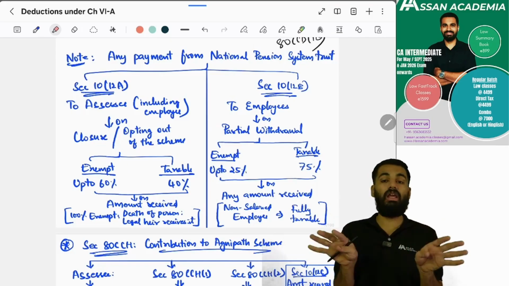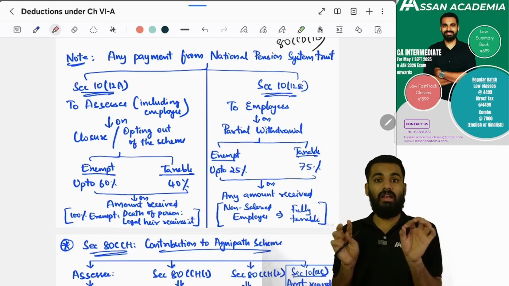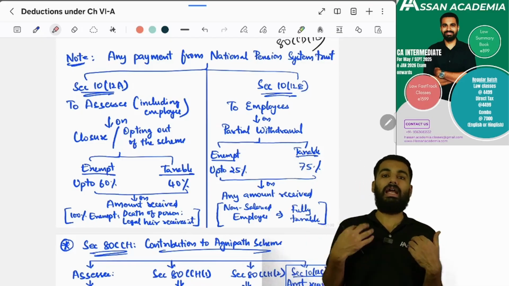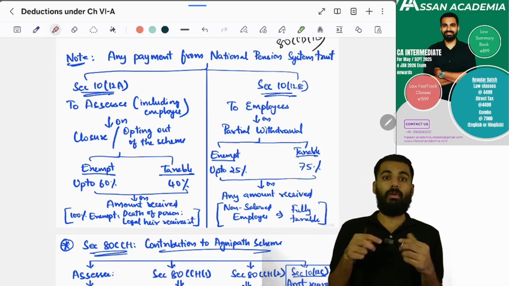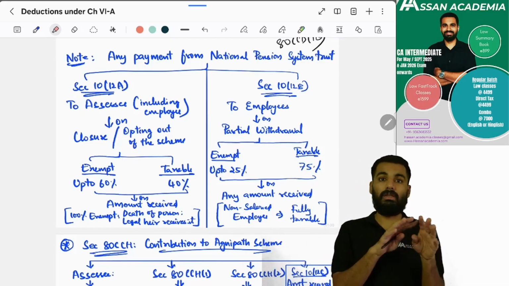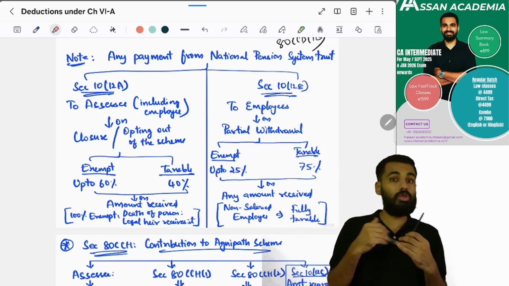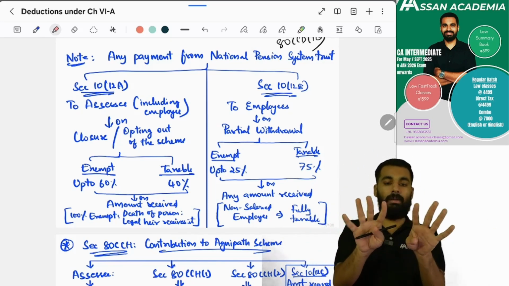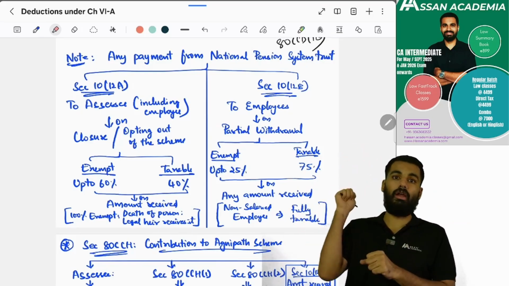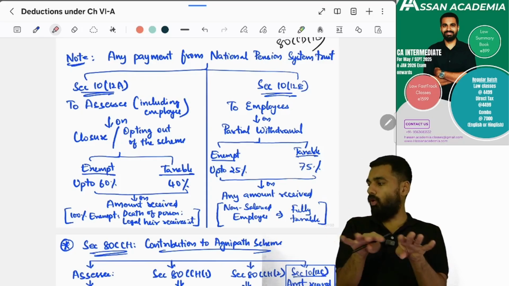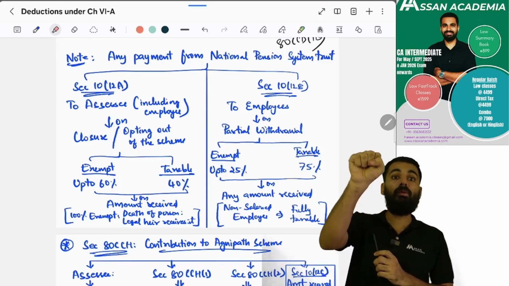Next, if the assessee in this NPS says, enough, I'm closing the account, I'm opting out of the scheme, then up to 60% is exempt and 40% becomes taxable. Of the amount he is receiving from that account, 60% is exempt, 40% becomes taxable. But if he is not closing it, not opting out of the scheme, but withdrawing partially, not fully, partial.